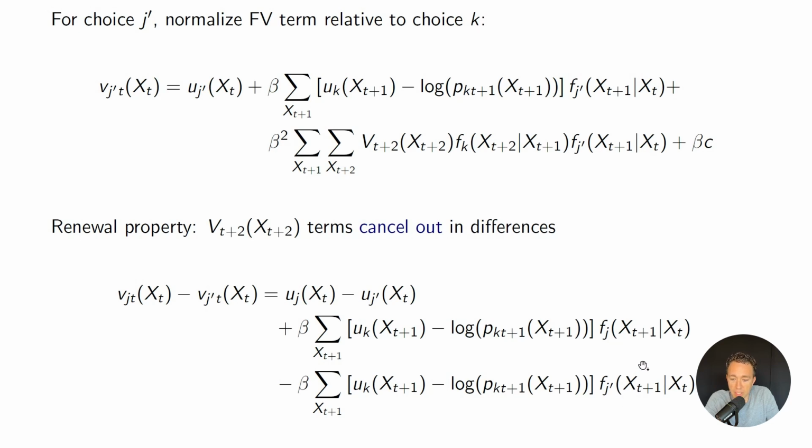So these xt plus 1s will be different values depending on which conditional value function I'm starting at in period t. And so these things won't necessarily cancel out, in part because the f's are different, but even if the f's were the same, the x's might be different in t plus 1, and so those are going to be different numbers. But the point is that we've got this difference conditional value function simply as a function of flow utility parameters and things that I can see in the data that I could estimate in a first stage. So that's the idea of how the renewal property can be used to eliminate the recursive structure.